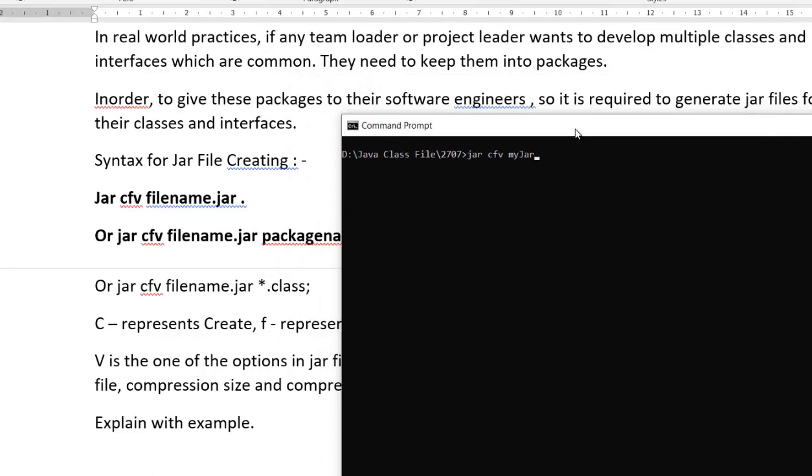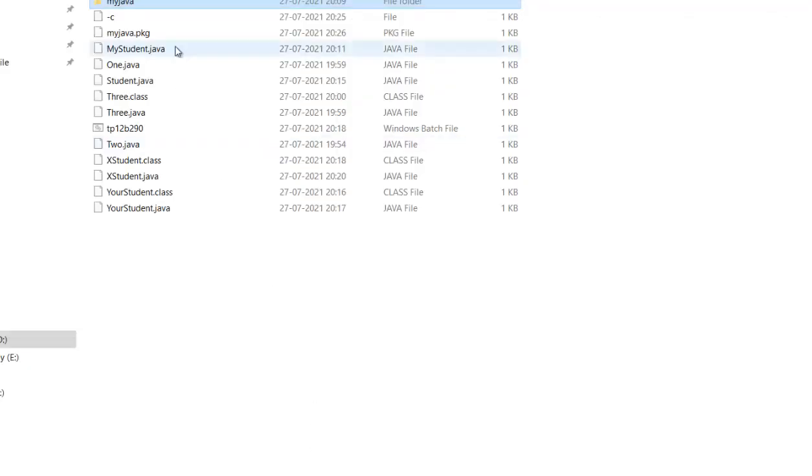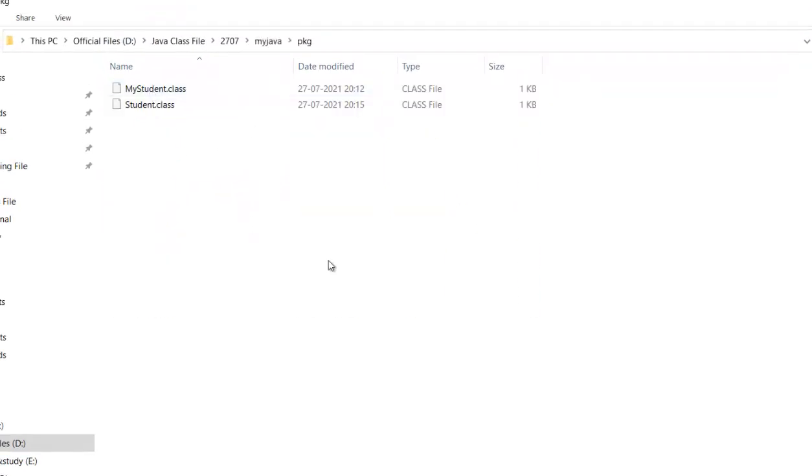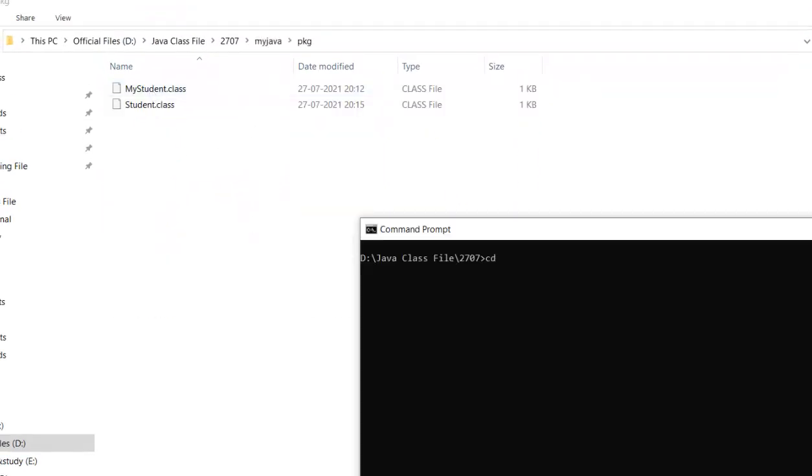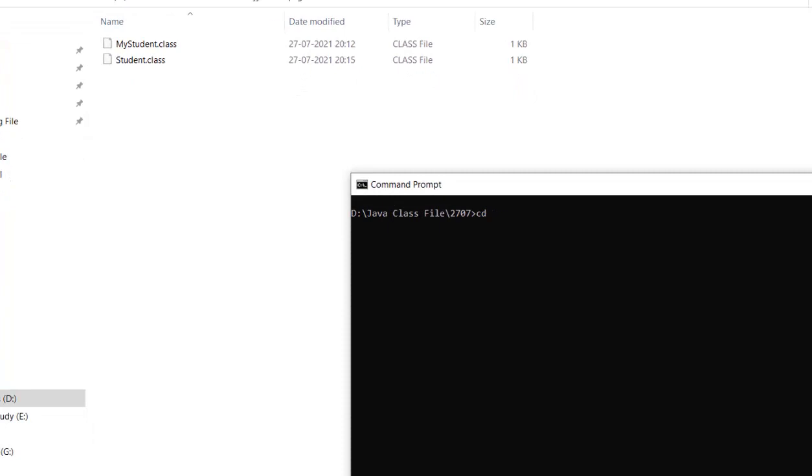What we will use here is cfv, then file name dot jar, to create a jar of all the classes present under the current directory. But for that I have to cd into my Java package.